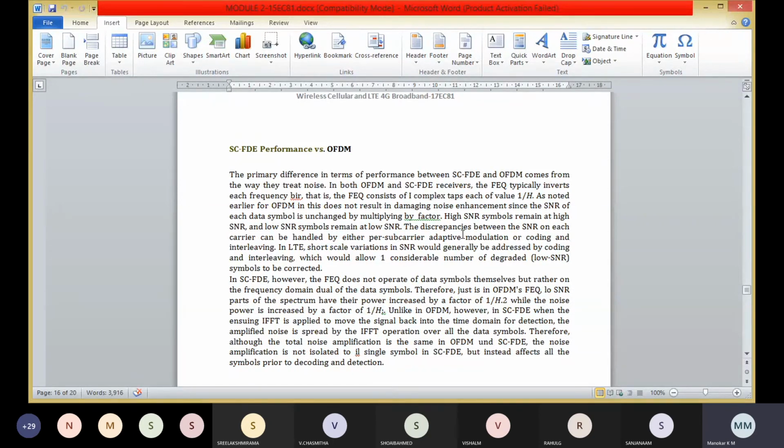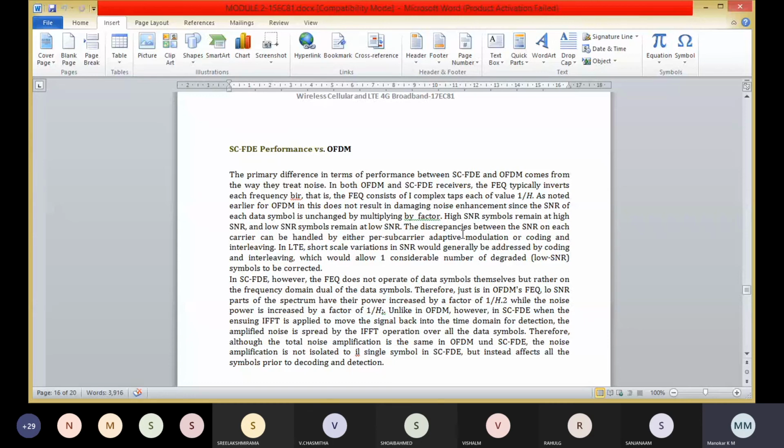In OFDMA, the noise amplification is isolated, hence it does not affect all the symbols prior to decoding and detection, whereas in SC-FDE the noise amplification is not isolated to a single symbol, but instead affects all the symbols prior to decoding and detection.